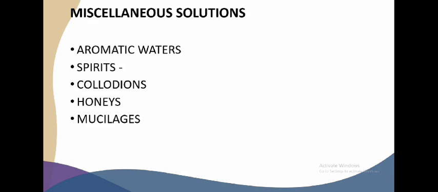Aromatic waters are primarily used in perfuming and flavoring the formulation. Spirits are used to prevent or treat the fainting of the patient. Colloids are used in cementing the dressing or sealing of wounds. Honeys are used as an anti-inflammatory and antioxidant.